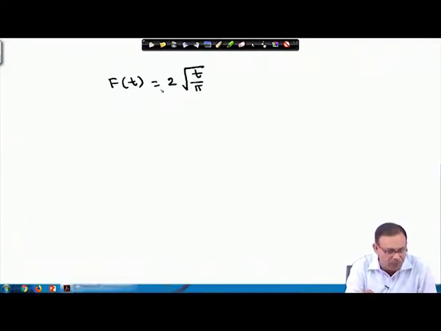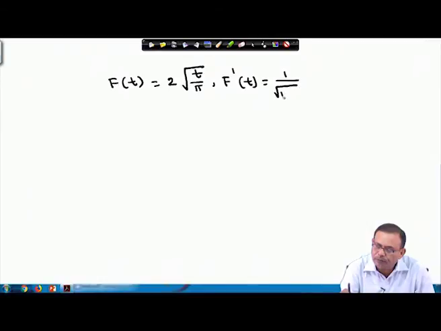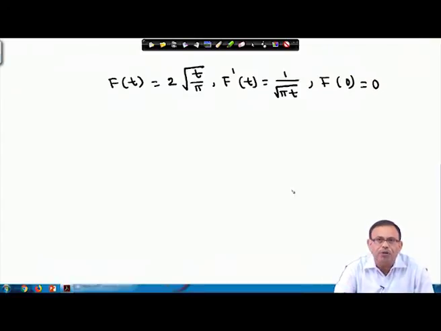What will be your f dash t? Your f dash t then will be 1 by root pi t. So basically what is happening is I am getting back the function whose Laplace transform I have to find out. I have the f t, and once I take f dash, I have to find the Laplace transform of this, and also your f 0 is equal to 0.